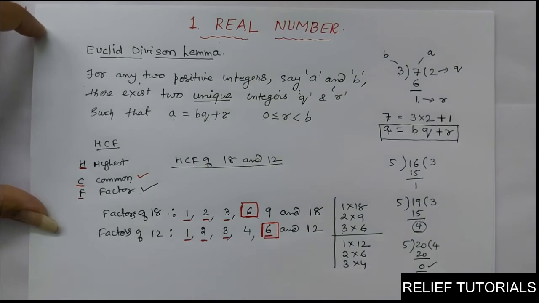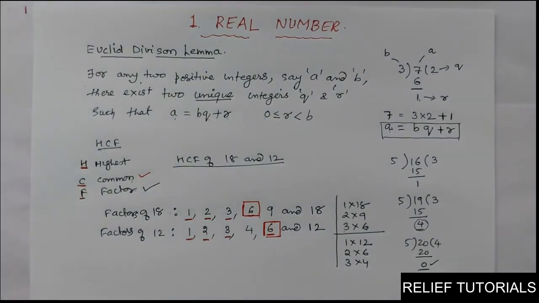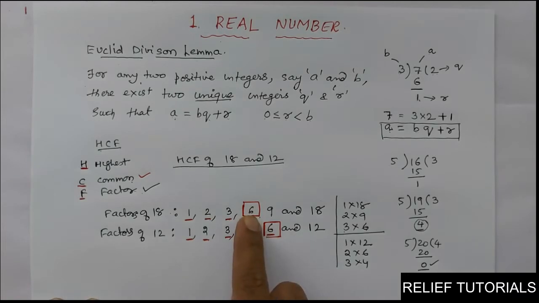So it is HCF. In short, what do you mean by HCF? If you want to find HCF of two numbers, you first have to find their factors. After finding factors, you have to mark out the common factors. And among these common factors, you have to find the highest factor. So this 6 is the HCF of 12 and 18.